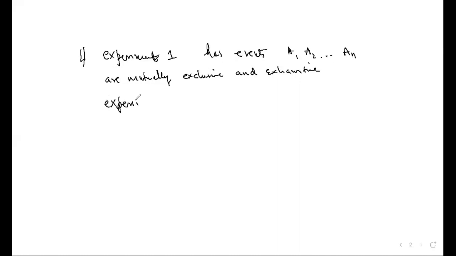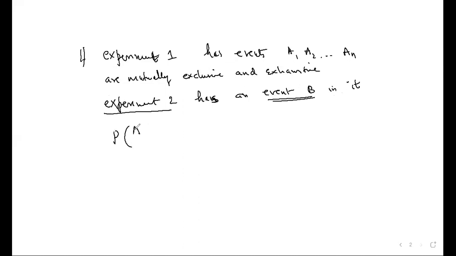Random experiment 2 has an event B in it. So experiment 2 has got many results, but we took only one event B. Then the probability of Ai given B. Ai stands for one of A1, A2, AN, how much are there? One of them is equal to probability of Ai into probability of B given Ai